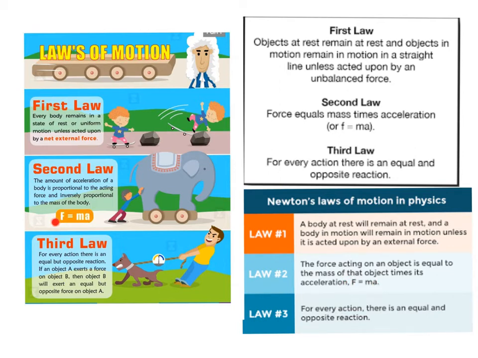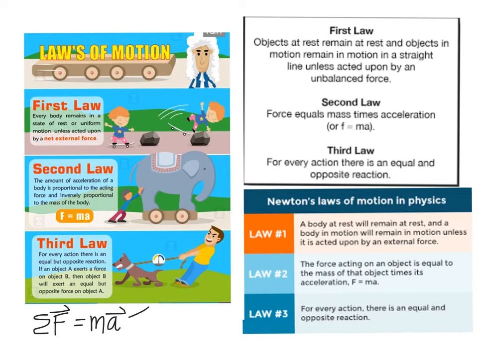And this one has the F, the M, and the A, but it doesn't show the vectors and it doesn't show the summation sign. So what we know is that our equation, the way we will always use it, is the summation of the forces vector equals the mass times the acceleration vector.